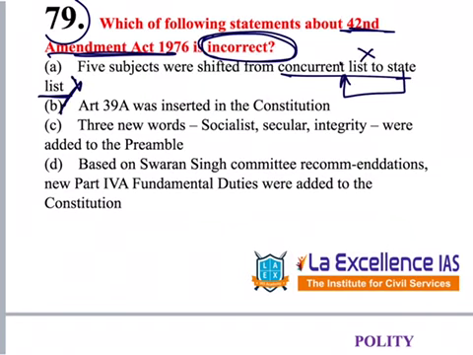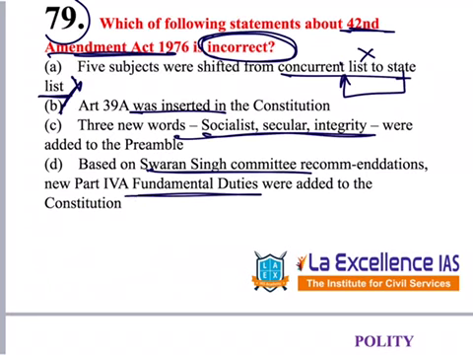We got the answer here itself, but let's read the other options also. Article 39A was inserted. 3 new words, socialist, secular and integrity, were added. Based on the Swaran Singh Committee recommendation, fundamental duties were added. So all these 3 are correct. Option A is incorrect. So even if we know option A is incorrect, by reading the other 3 options, we get to revise the things that were added under the 42nd Amendment Act.